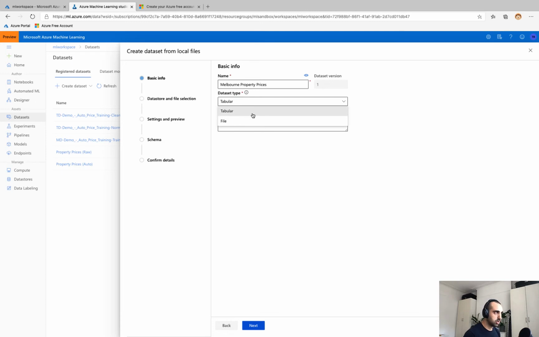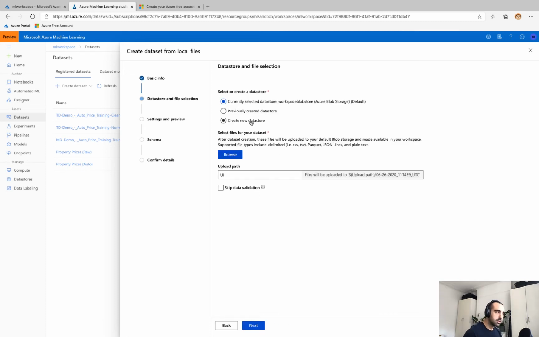You have the option to choose tabular or file when it comes to the dataset type. So if your data is already in a tabular format, it's in rows and columns and the schema can be easily inferred, you want to leave it in tabular. Tabular allows for easy ingestion into a Spark or Pandas data frame for further manipulation. Alternatively, you could leave it as file. So we're going to leave it as tabular.